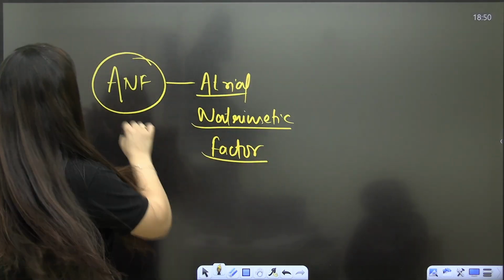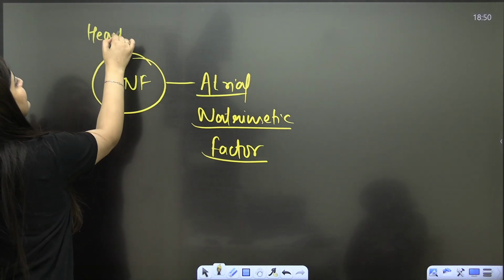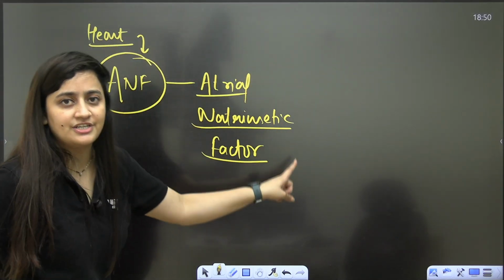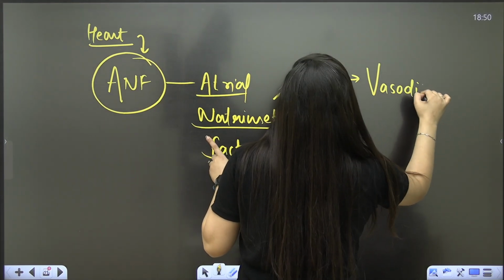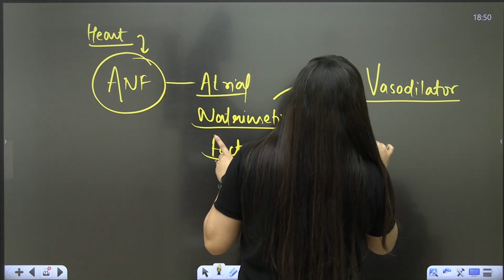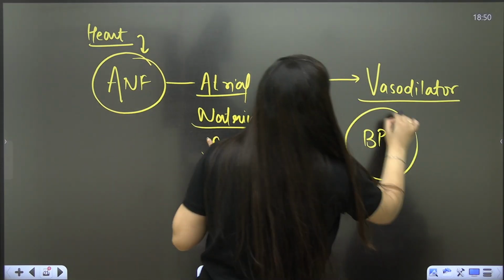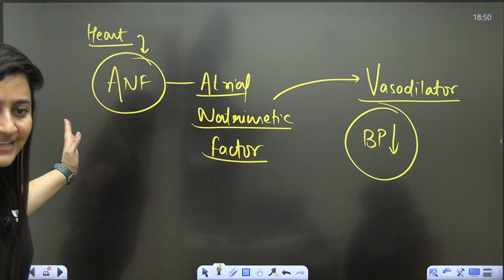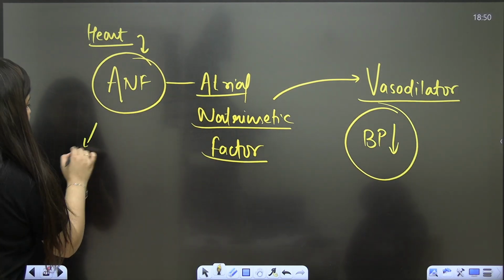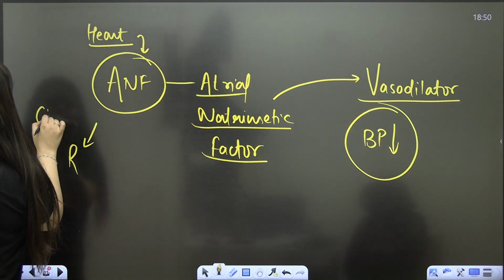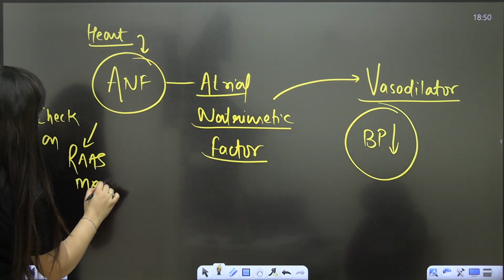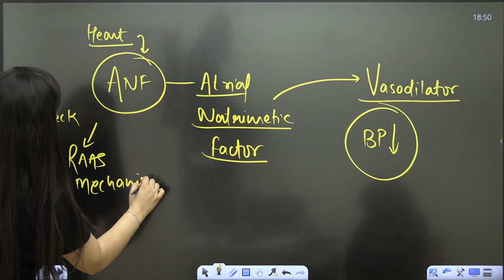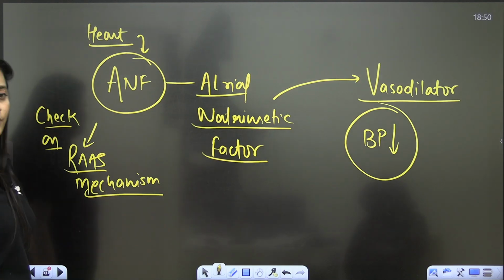So in that case, heart is going to release ANF, atrial natriuretic factor, and this is a vasodilator. It will dilate the blood vessels, which will in return decrease the blood pressure. So this hormone acts like a check on RAS mechanism. That's what we need to keep in our mind.